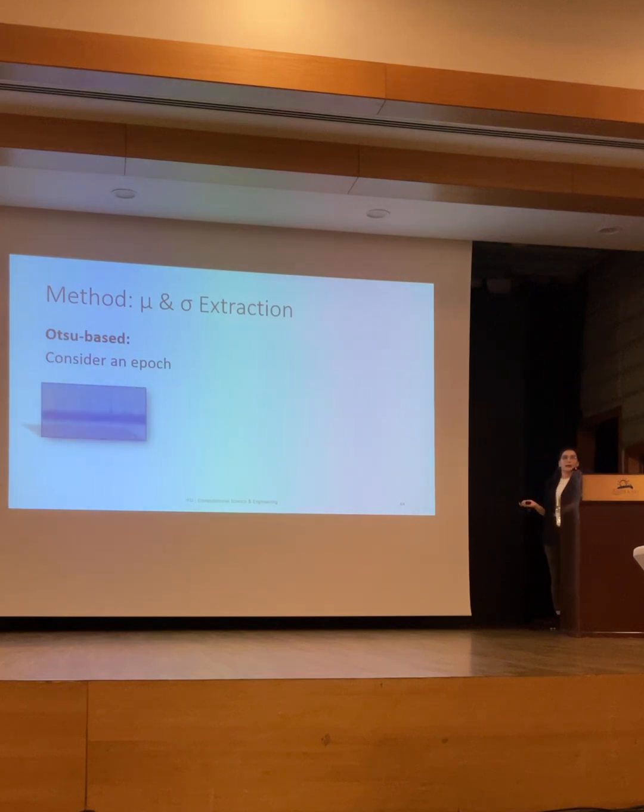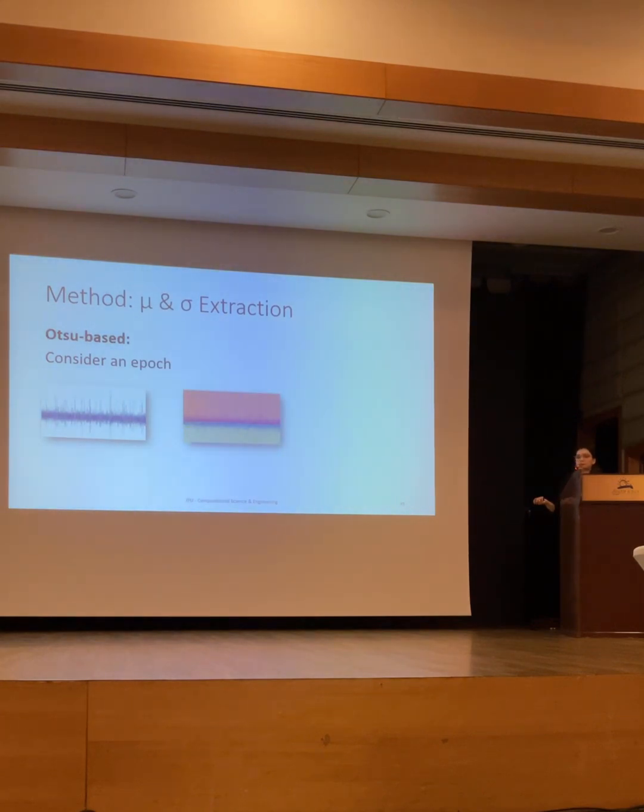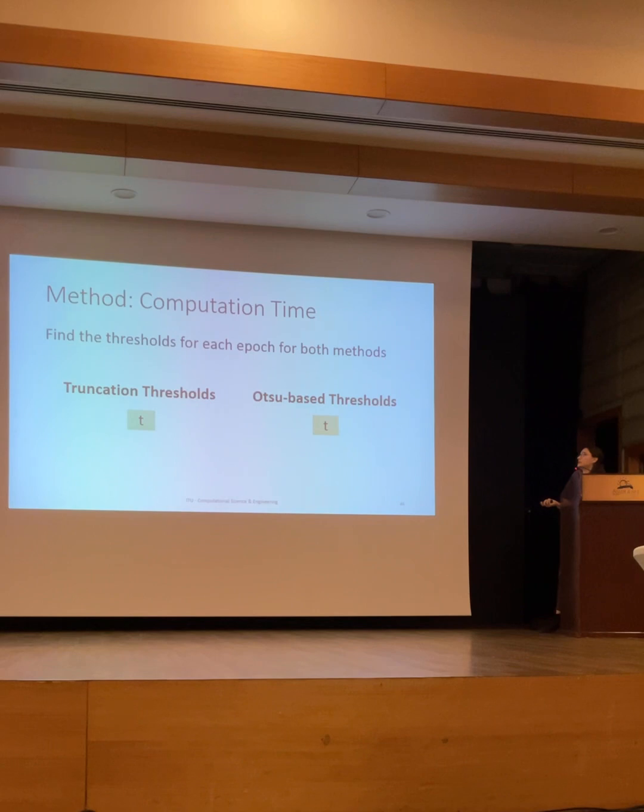Consider an epoch, and each epoch has a time series in it. We take this epoch, divide the data into positive and negative parts, apply the Otsu-based method, and find thresholds for each part. Then these two parts are merged, and after this merge, we extract mu and standard deviation from those data. This is a time-consuming process, so we also store the time value to find the thresholds for each epoch, for both Otsu and truncation.